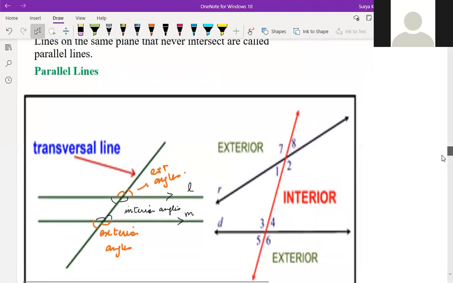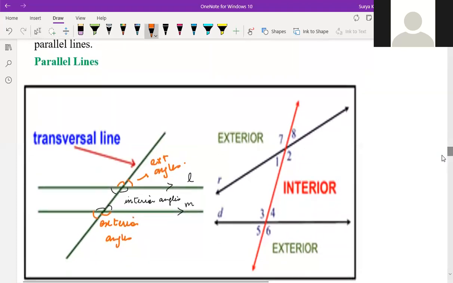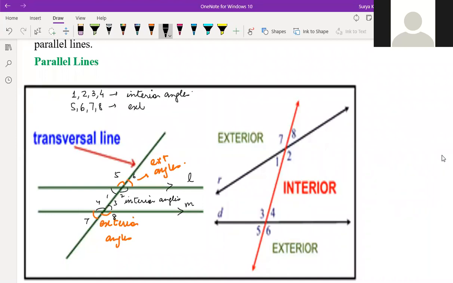Is it clear what is there? If I ask you, what are the interior angles here? They should tell 1, 2, 3, 4. These all are interior angles. 5, 6, 7, 8 are exterior angles. So I'm writing here 1, 2, 3, and 4 are interior angles, and 5, 6, 7, 8 are exterior angles.